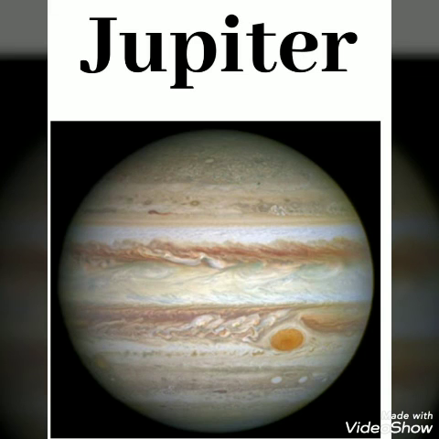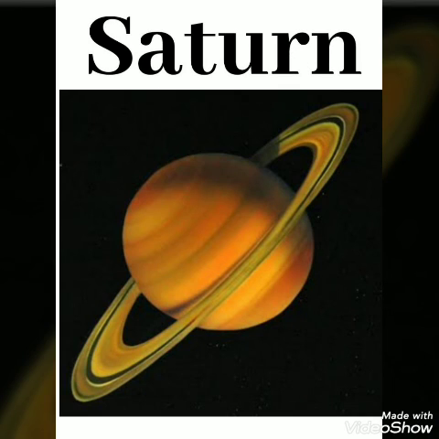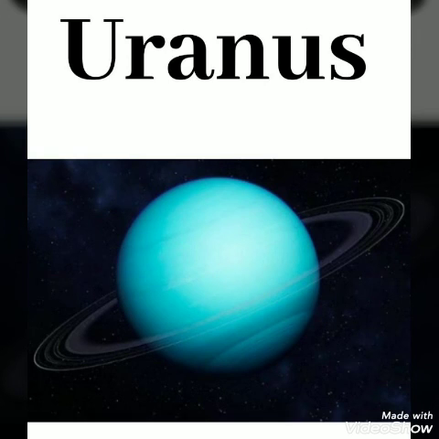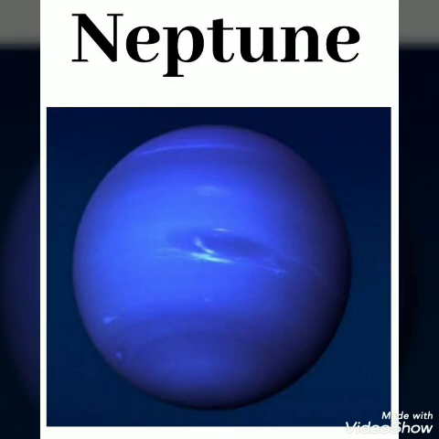M-A-R-S. Jupiter. J-U-P-I-T-E-R. Saturn. S-A-T-U-R-N. Uranus. U-R-A-N-U-S. Neptune. N-E-P-T-U-N-E.